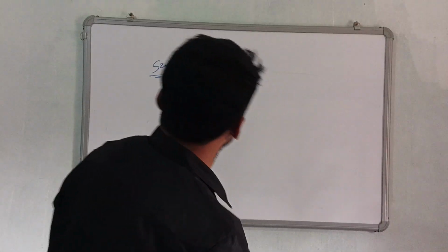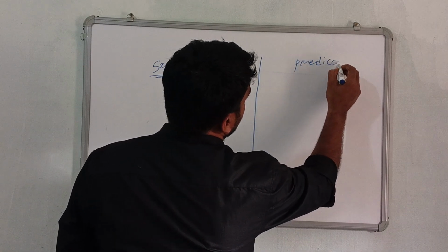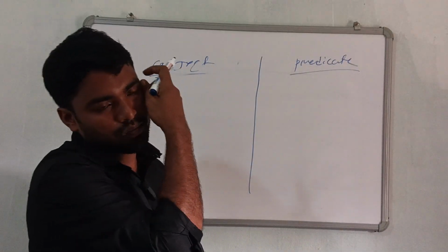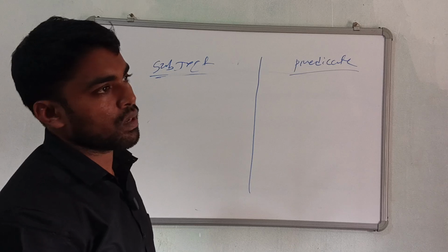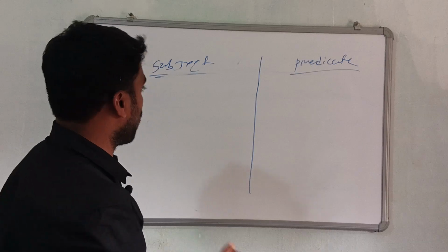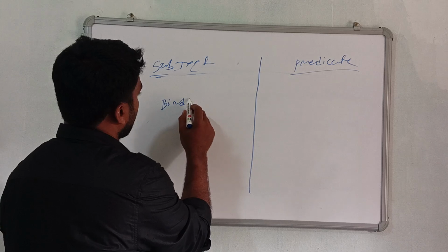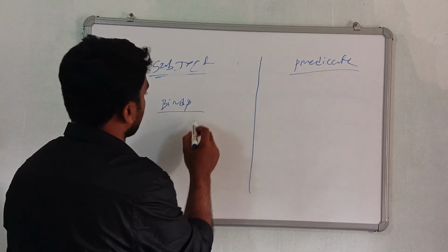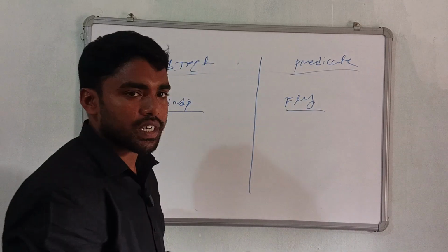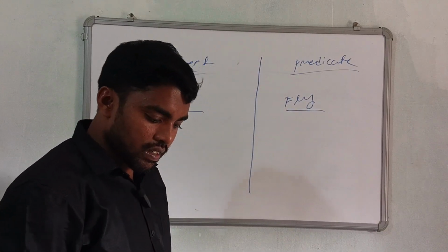Suppose, birds fly. Birds is the subject and fly is the predicate.